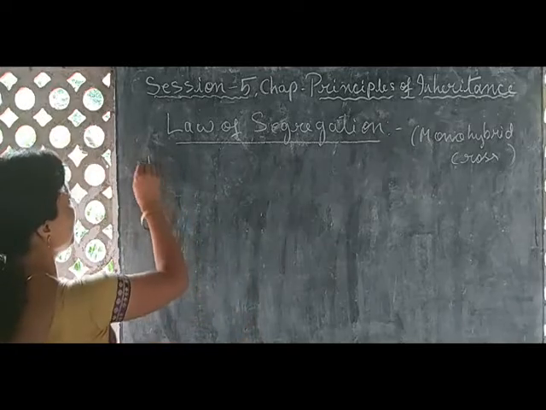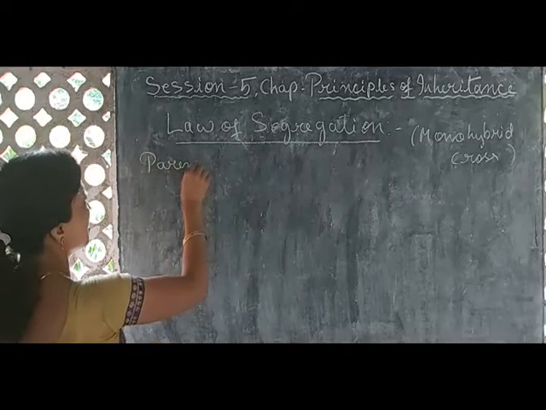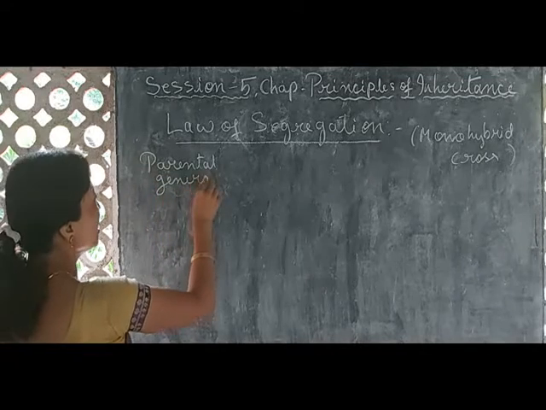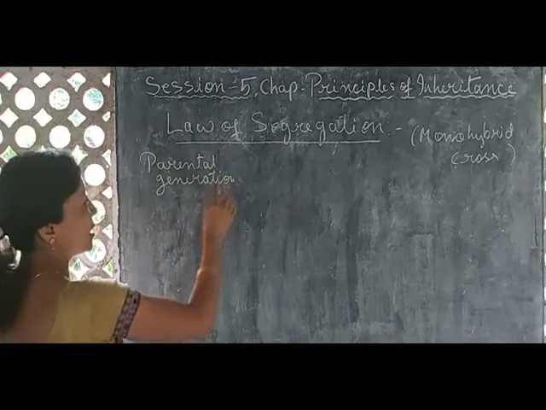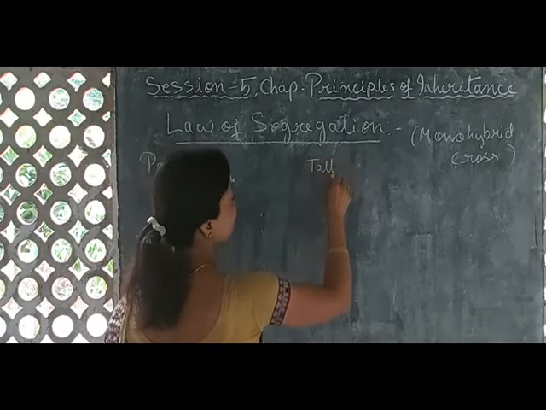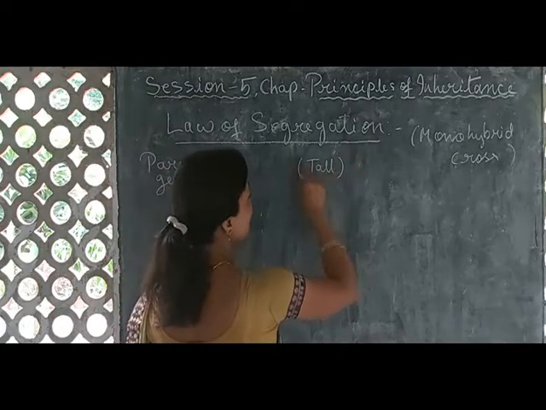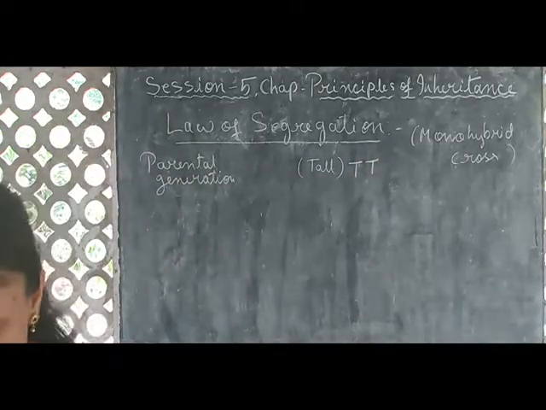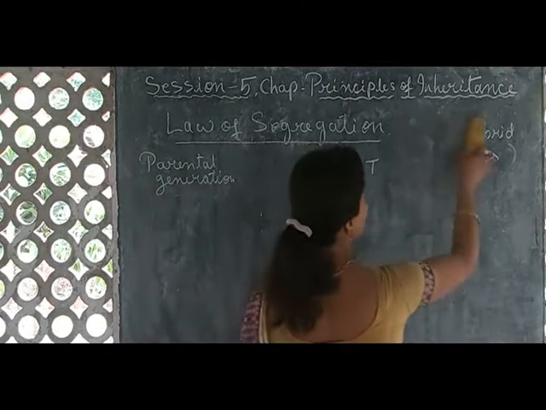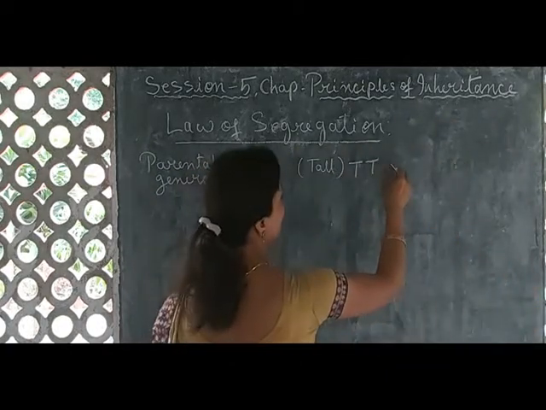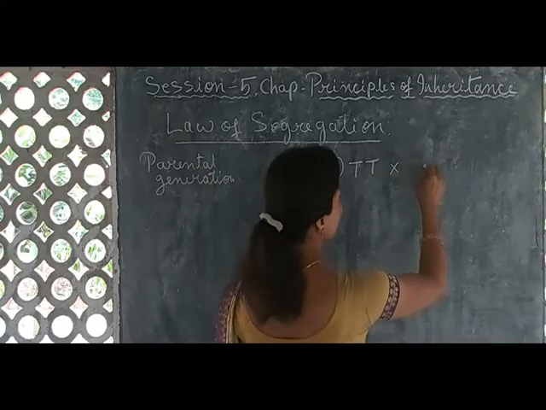First, let me write the parental generation. In the parental generation, suppose we take tall, that is capital T. This tall pea plant is crossed with a plant which is dwarf.